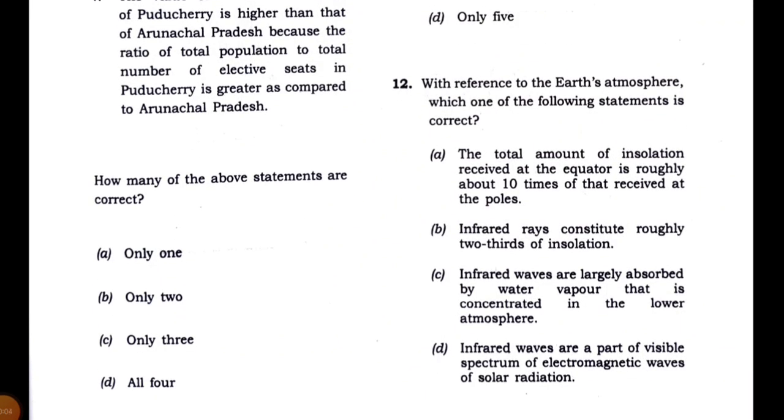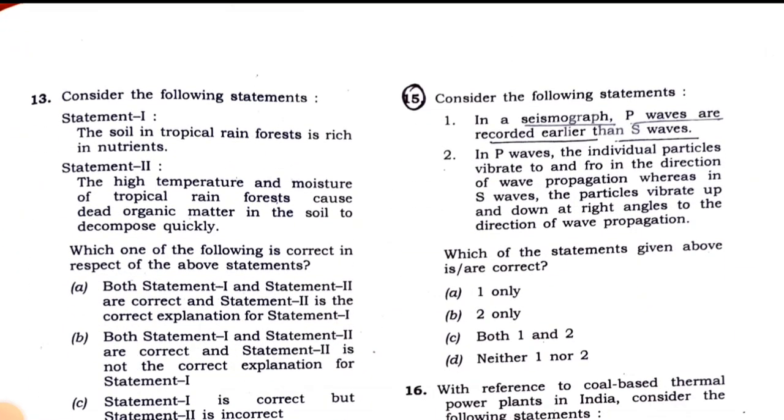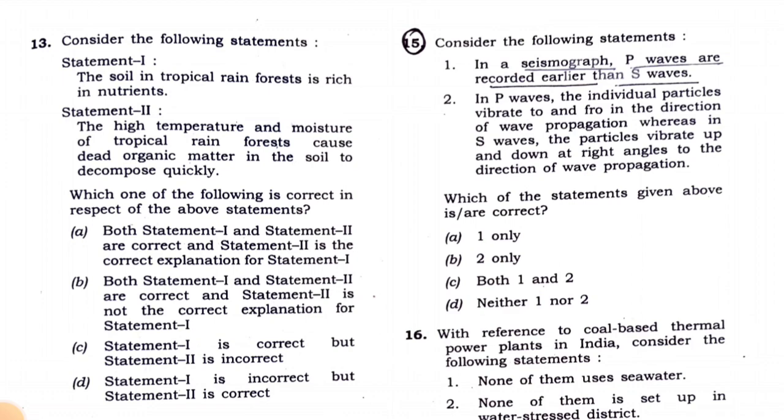Okay, so yesterday we did till question 12. Now let's start with question 13. Question 13 is, consider the following statements. Statement 1, the soil in tropical rainforest is rich in nutrients. So this is the wrong statement, because we know that in tropical rainforests